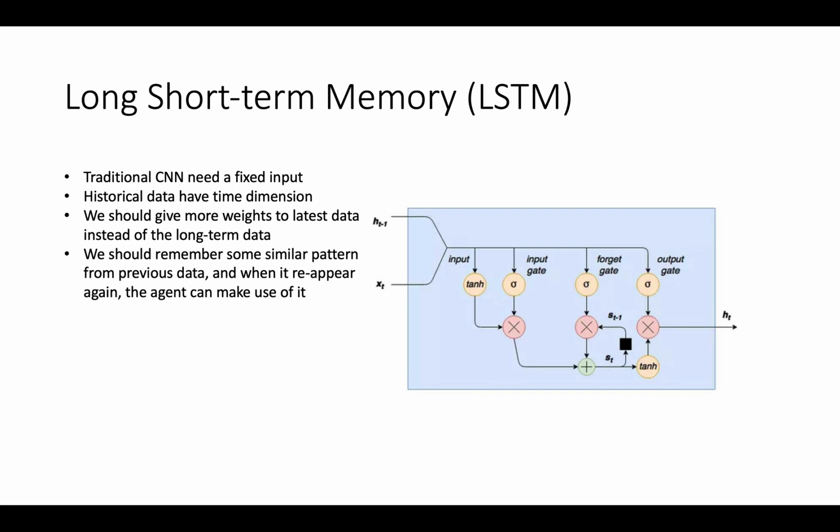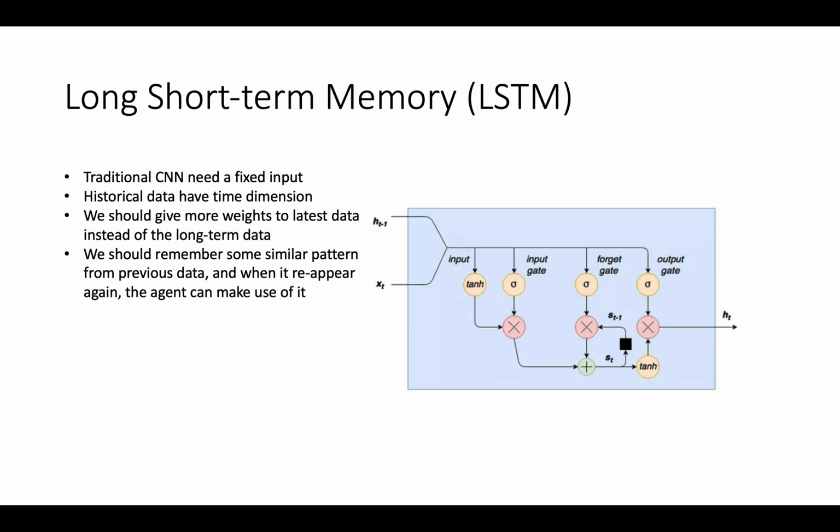So we can base on those patterns and then buy the BTC or just sell them, and then we can make profit from it. Therefore, we can use a possible method called LSTM, or long short-term memory.